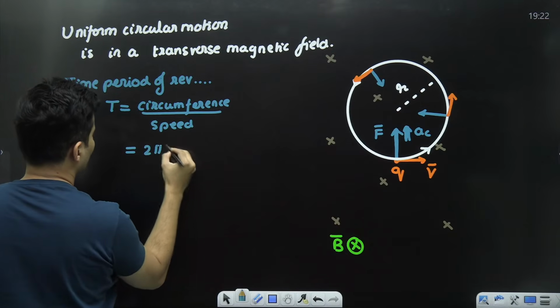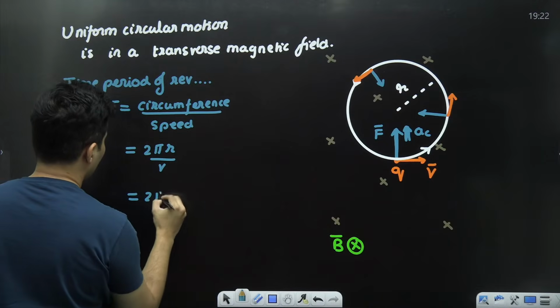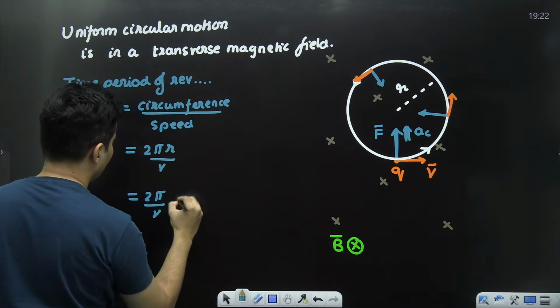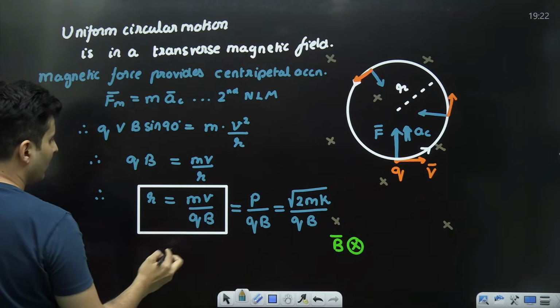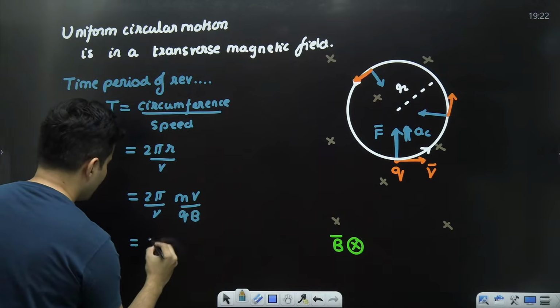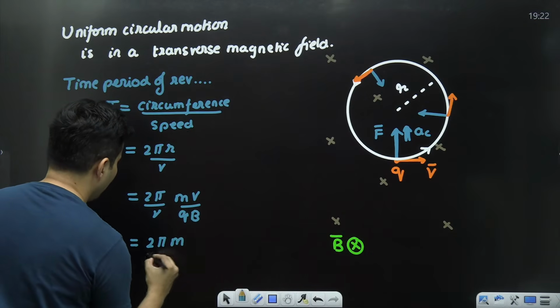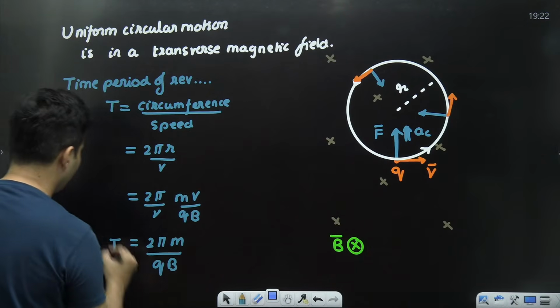Circumference is 2 pi r, speed is v, but wait a minute, your r is nothing but mv divided by qB. How? I just got it now over here, mv by qB. v v cancels, so I'm just left with 2 pi m divided by qB. That's your time period of revolution.